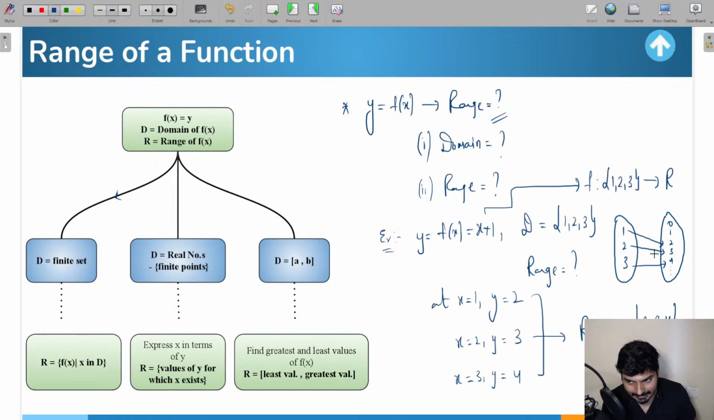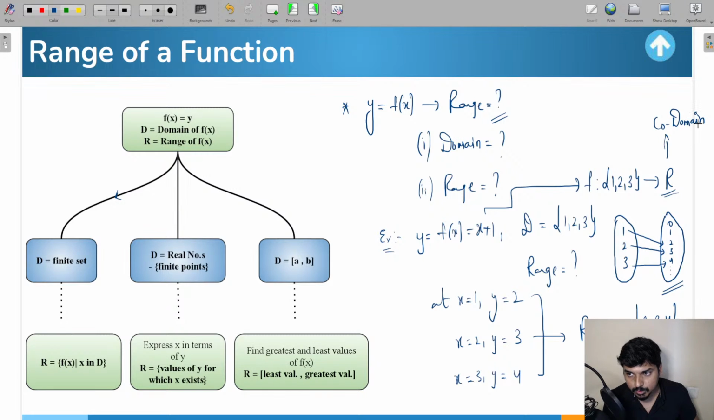So from this Venn diagram you will understand that 2, 3, 4 will be the range, but when it comes to codomain, this entire second set, which is the real numbers, is going to be the codomain. Did you understand the difference between codomain and range?